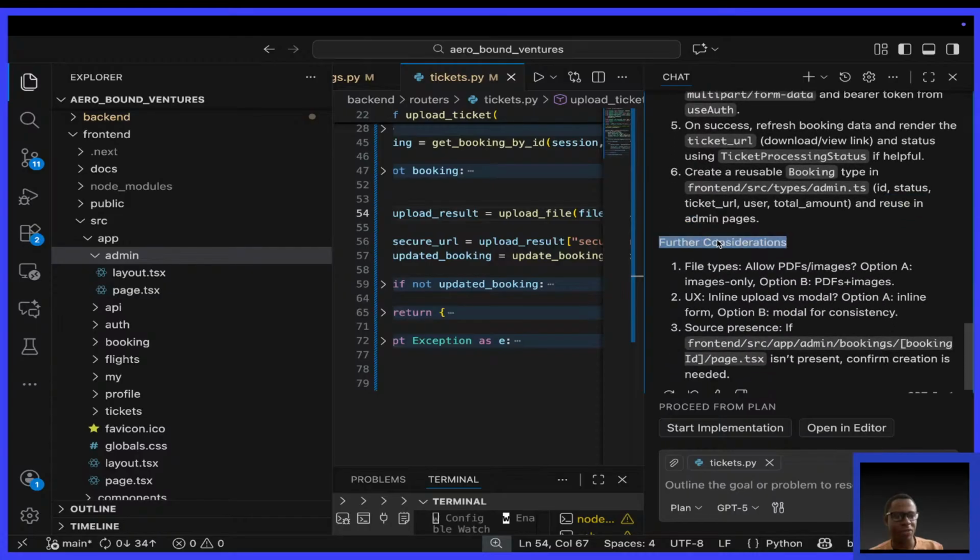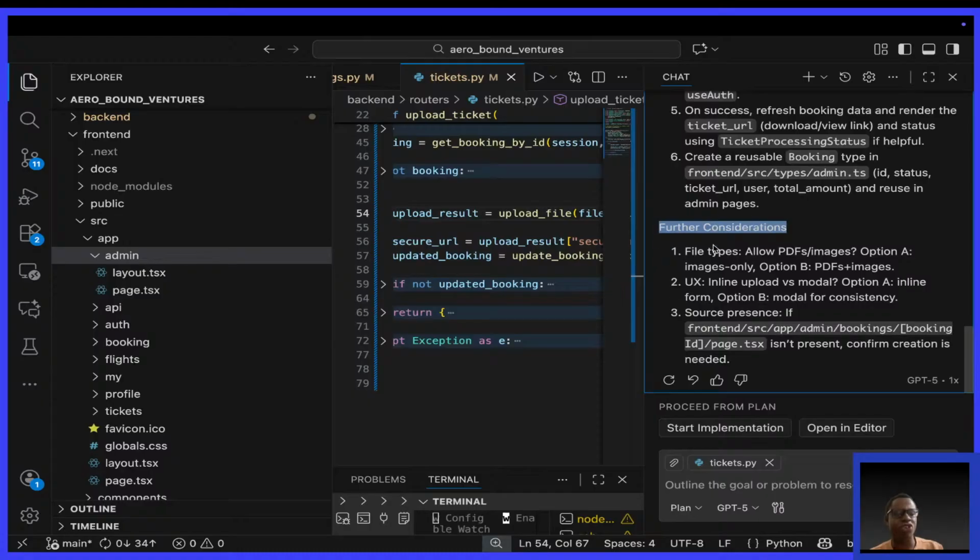So further considerations, file types: allow PDFs or images. Option A, images only. Option B, PDFs plus images. This would have gone through 4. Allow both a PDF and an image. UX, inline upload versus modal. Option A, inline form. Option B, modal for consistency. So you can use a modal or an inline form. Say source presence: if this isn't present, confirm creation is needed.